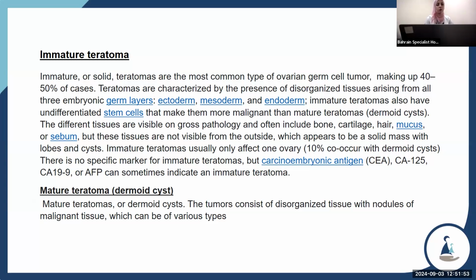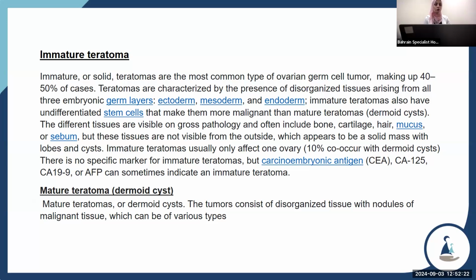Immature teratoma also has undifferentiated stem cells that make it more malignant than mature teratoma, the dermoid cyst. The different tissues are visible on gross pathology and often include bone, cartilage, hair, mucus, or sebum. But these tissues are not visible from outside, which appears to be a solid mass with loops and cysts.